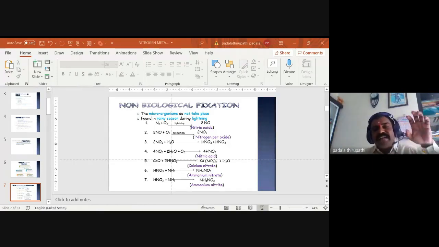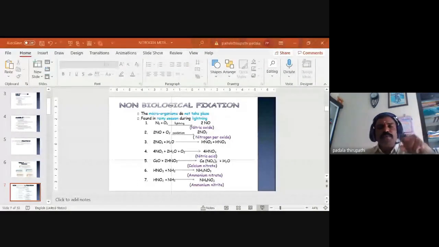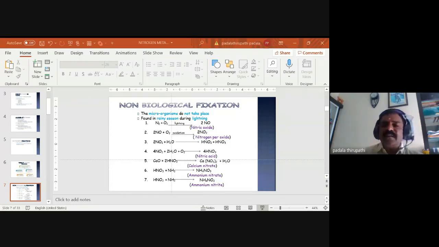At the time of the heavy rainy season, during lightning, you see thunder and flashes. Whenever there is lightning, the atmospheric nitrogen reacts with atmospheric oxygen. In the lightning, nitric oxide is made. Then this nitric oxide reacts again with free oxygen in the atmosphere, in a process of oxidation. In this oxidation process, nitrogen peroxide is produced.